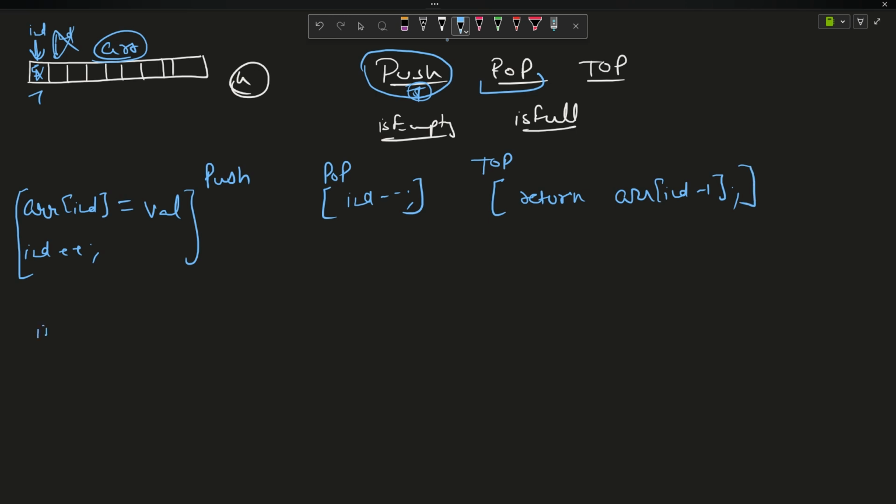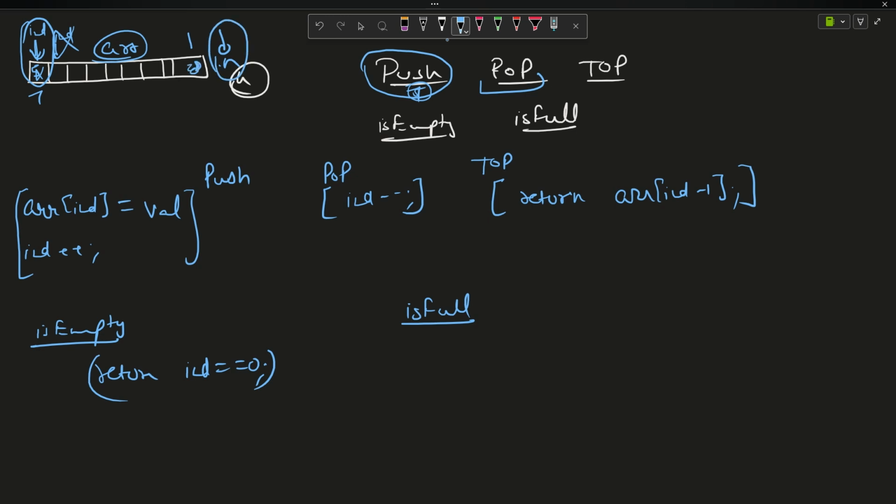What is empty? If my index is at the 0th position, return true. So return index equals 0. And similarly, what is full? If index is out of the bounds, index is at n, because the size is n, so index should be at n, because that means the array has been filled. So return index equals n.